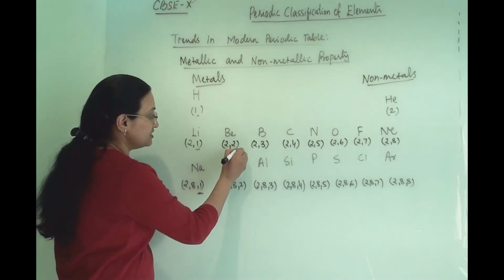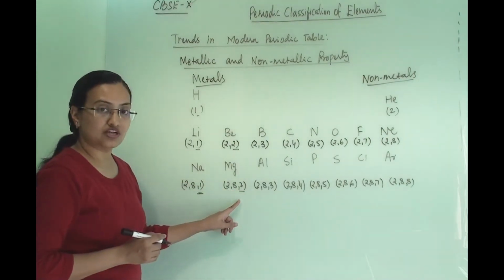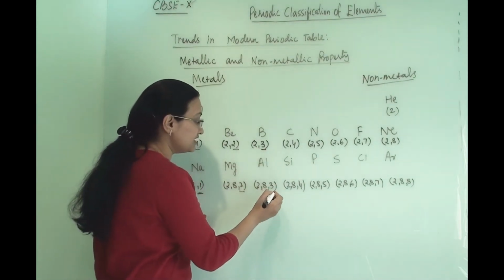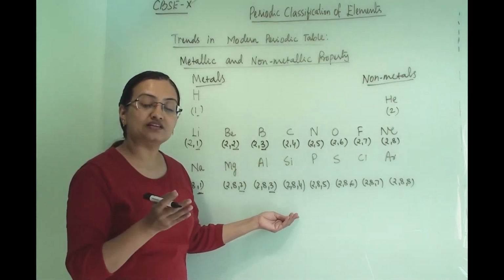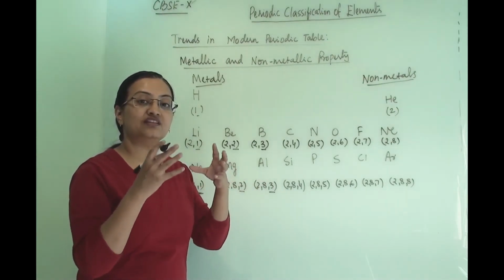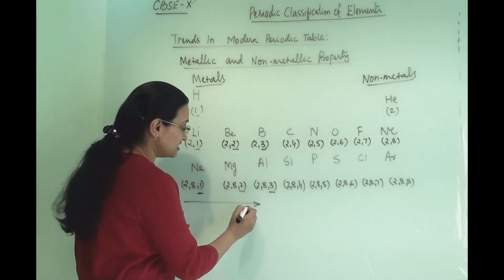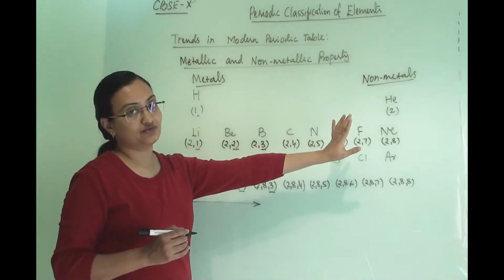Similarly for the second group, there are two electrons in the outermost shell, so they will lose them. This trend will continue till the third group. After the third group, a little bit of non-metallic character will interfere, because as we go from left to right, the metallic character will decrease and the non-metallic character will increase.